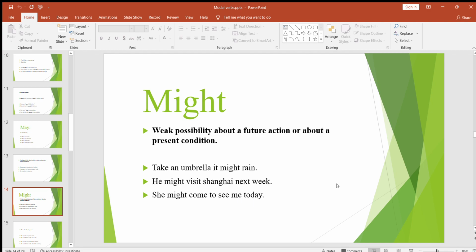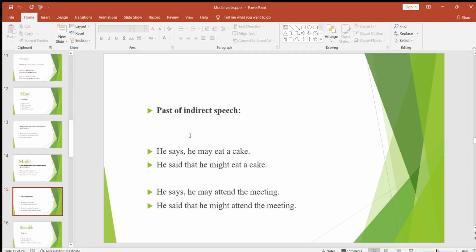Now move on to the next one. Just like we used could for indirect speech, here we can use might for indirect speech. Whenever there is may in a direct sentence, for indirect sentence we can replace may with the word might. Here are some examples you can see.